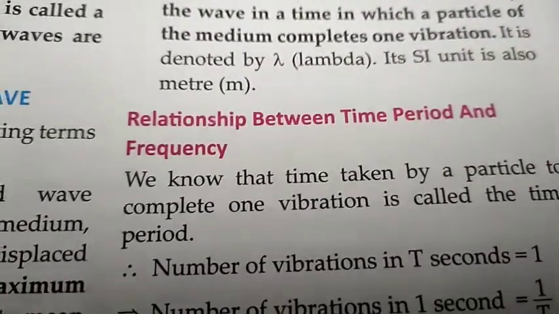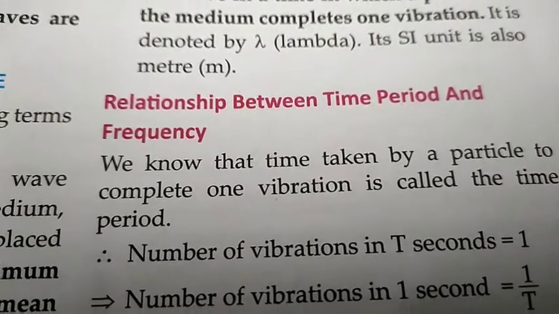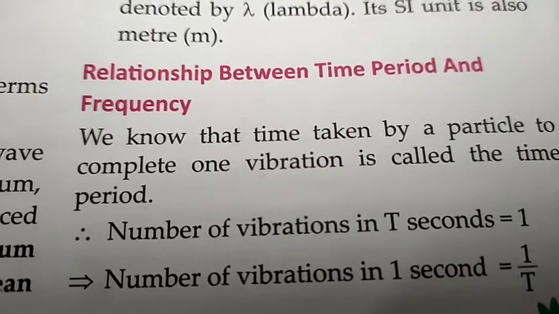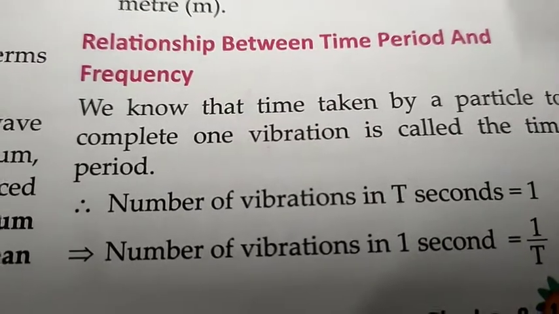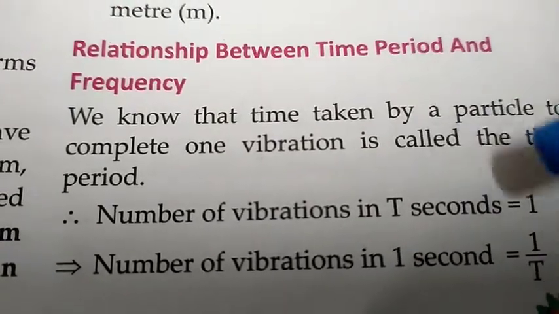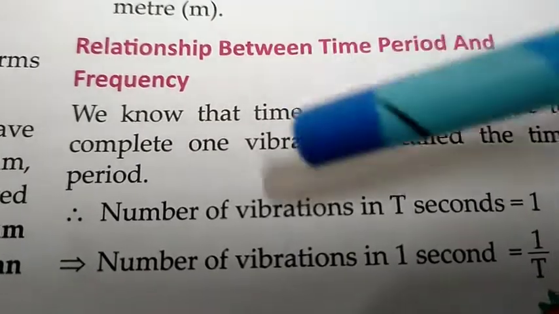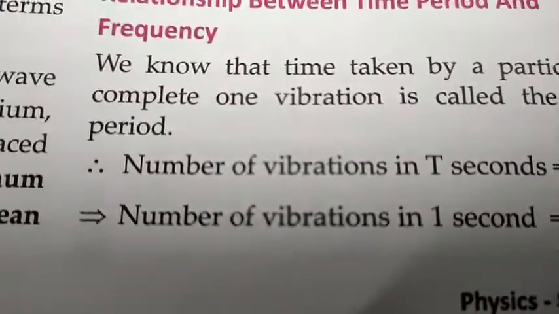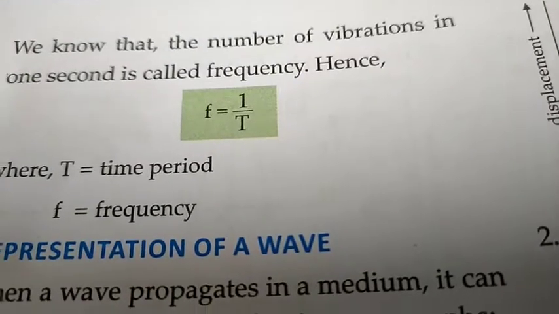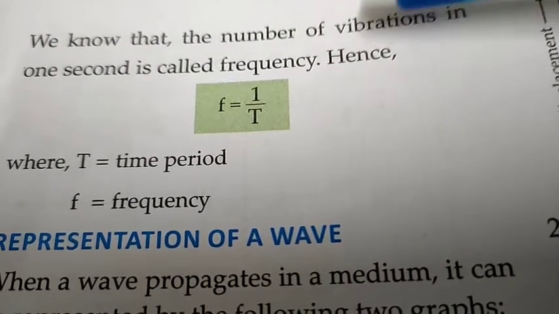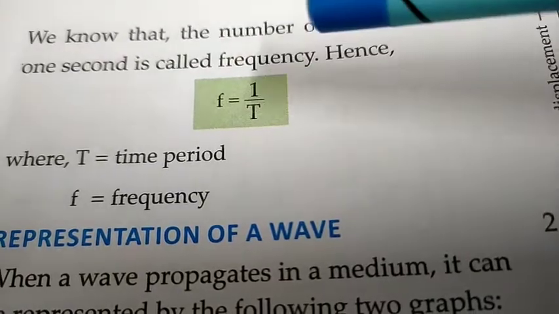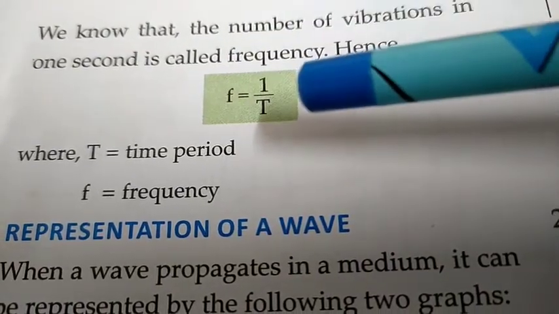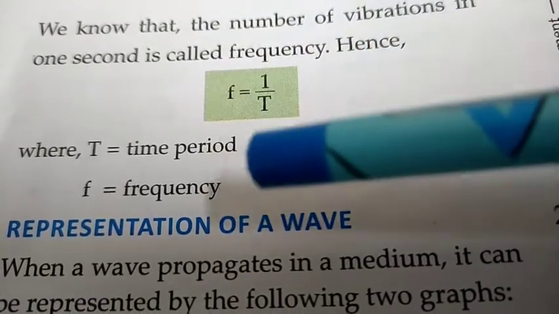Now what is the relationship between time period and frequency? We know that time taken by a particle to complete one vibration is called the time period. Therefore number of vibrations in T seconds is 1. Number of vibrations in 1 second is 1 upon T. But we know that number of vibrations in 1 second is called the frequency. Therefore frequency equals 1 upon time period, or f equals 1 upon T, where T is the time period and f is the frequency.